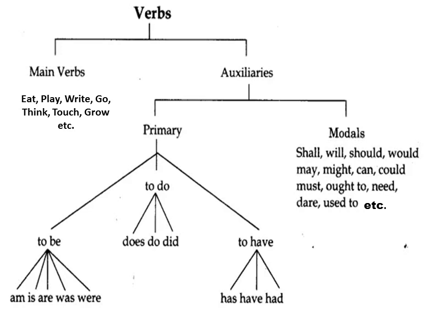Basically, to be verb and its various forms are used in continuous tenses. To do verb is used in simple or indefinite tenses. Do and does in simple or indefinite present tense and did in past indefinite tense. To have, the third category of primary auxiliaries, has further three forms: has, have, and had. These three forms are basically used in your perfect tenses.